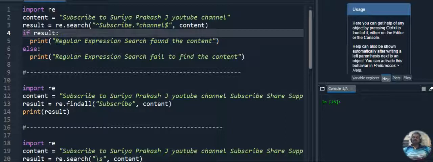More than that, we have some more predefined functions in regular expressions. I am taking the major regular expression functions so that you can understand how regular expressions work in Python application programming.